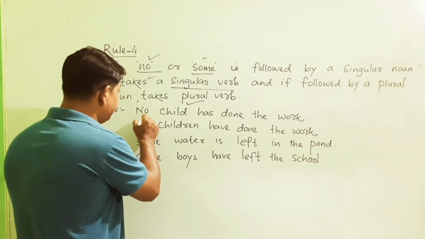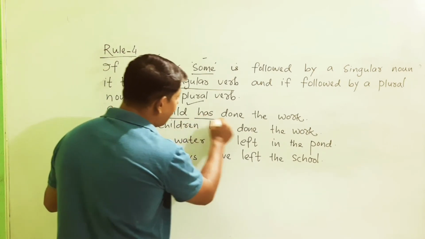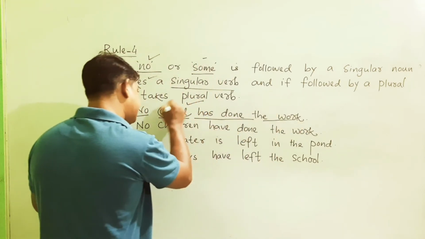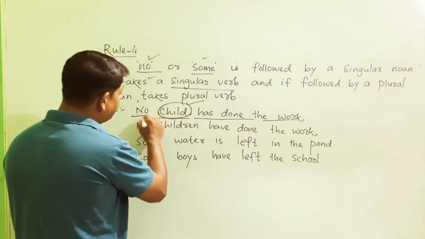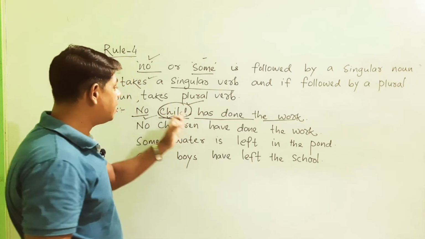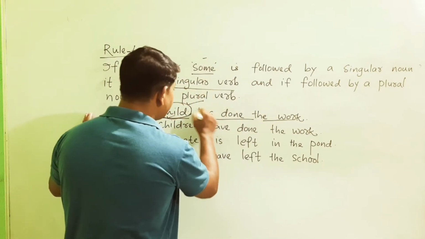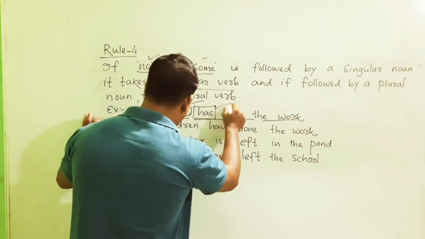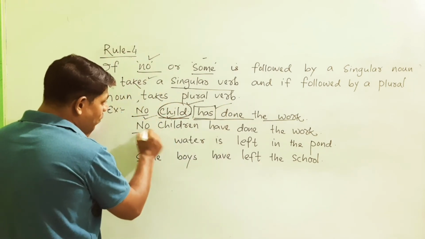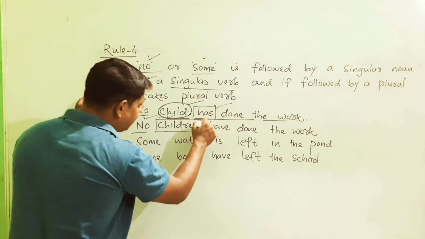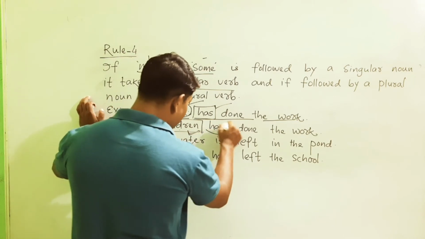So here you can see, no child has done the work. Child is singular, so it is followed by the singular verb, that is "has". But here you can see, no children. Children means it is plural, so it will carry the plural verb.